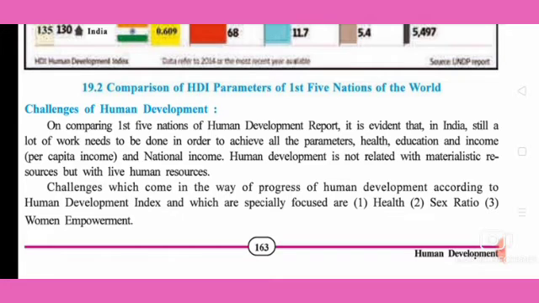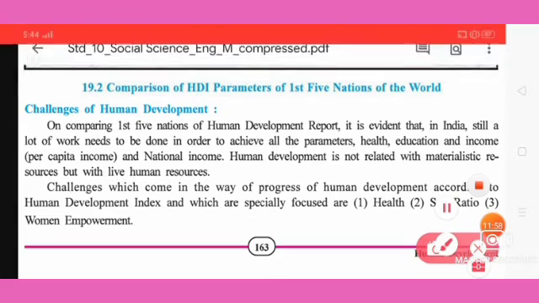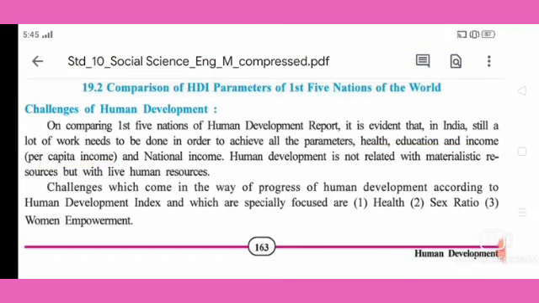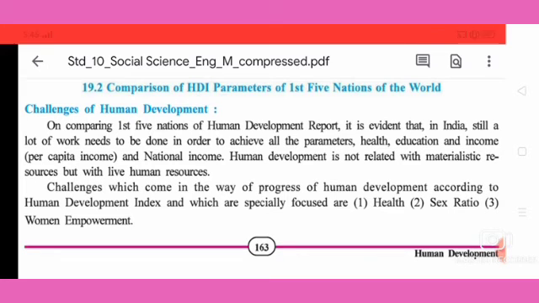Which fields do we have to see? Especially health, education, income or the national income or the per capita income. Then human development is not related to materialistic resources but to live human resources, and also how humans are living with the resources, that also we have to relate.